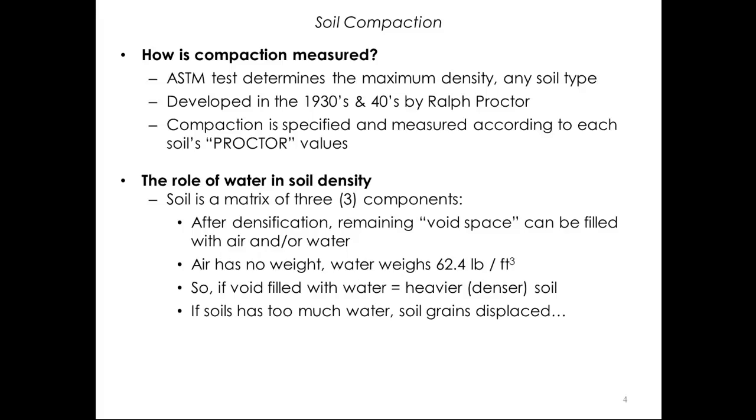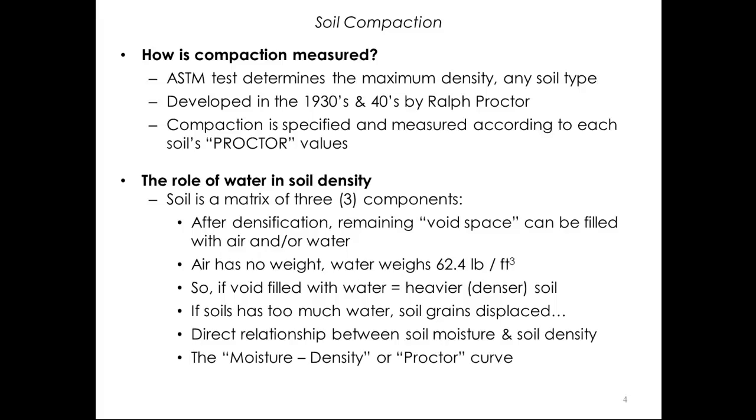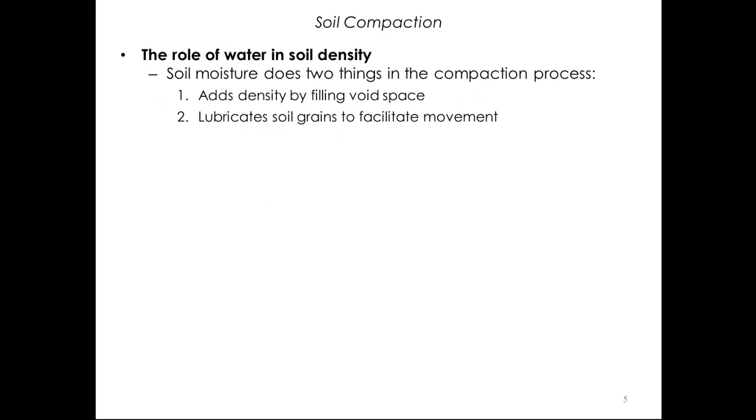What this illustrates is that there is a direct relationship between soil moisture and soil compaction. In fact, another name for the Proctor is the moisture density curve. Let's explore the idea of the moisture density curve a little further. Just a quick recap. We understand how water is better than air in the compacted soil's void space. A second benefit of the water is that it acts as a lubricant as we apply the compactive energy needed to realign the grains. Okay, now to the concept of the curve.